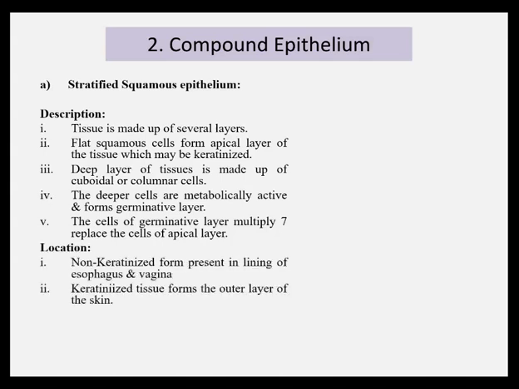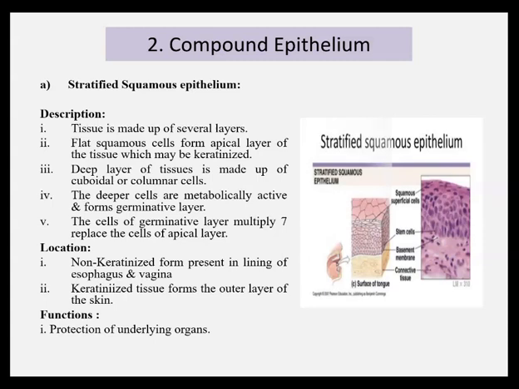This stratified squamous epithelium is found in non-keratinized form in the lining of esophagus and vagina, and the keratinized form is found in the outer layer of the skin. Its function is protection of underlying organs. So this is the stratified squamous epithelium.